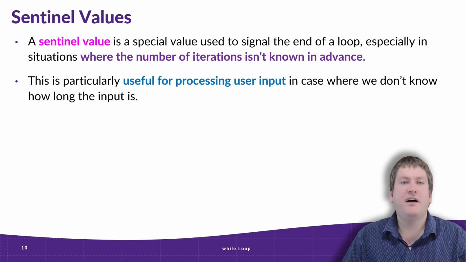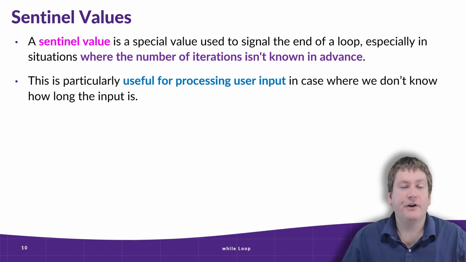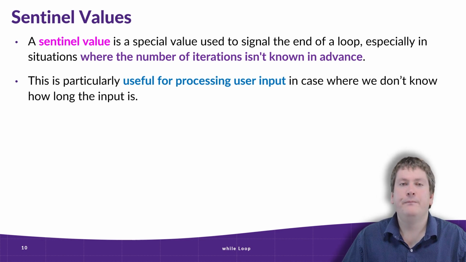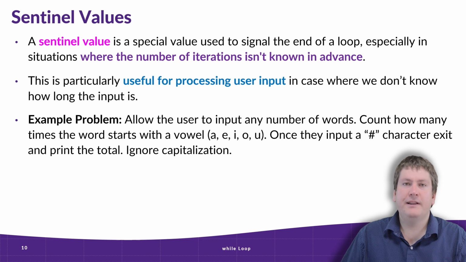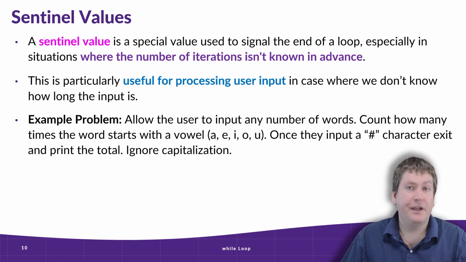So we might do something like we saw in that flowchart of asking them to put in a negative number to denote that they're at the end of their input. That would be the Sentinel value. As an example, we want to allow the user to input any number of words and count how many times the word starts with a vowel. So how many times does the first letter of the word start with an A, E, I, O, or U? Once they input a hash character, that's the number character or the pound character, then we want to exit and print the total. And we want to ignore capitalization. So in this case, that hash symbol would be the Sentinel value. That's going to signal the end of a loop.